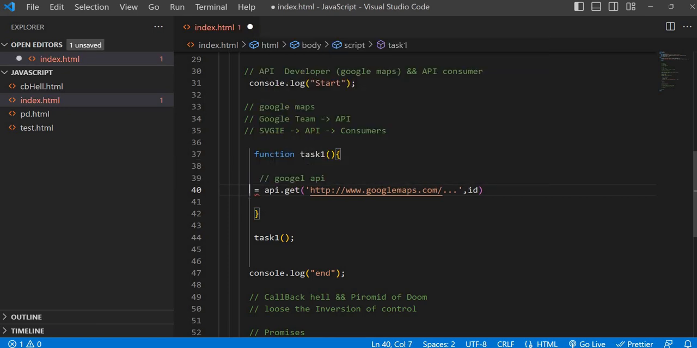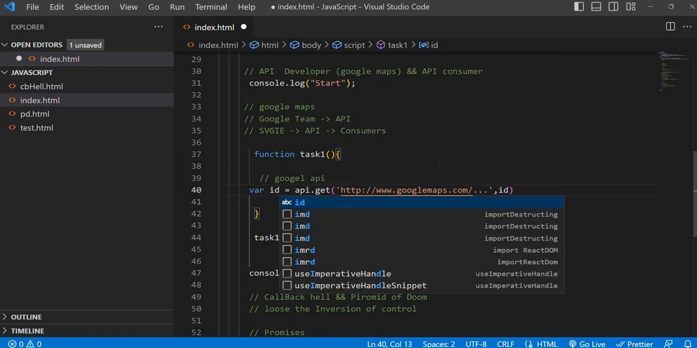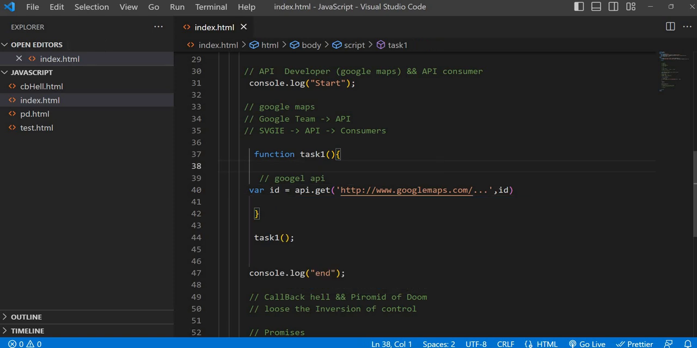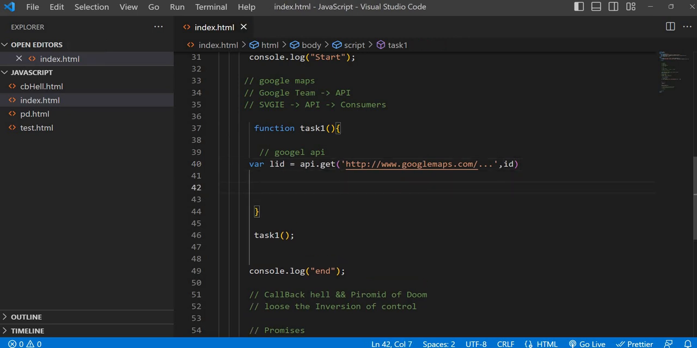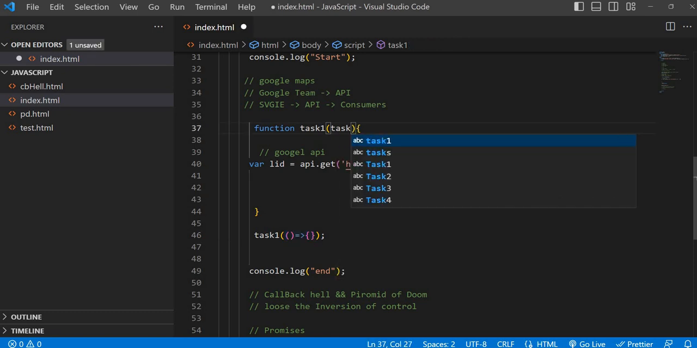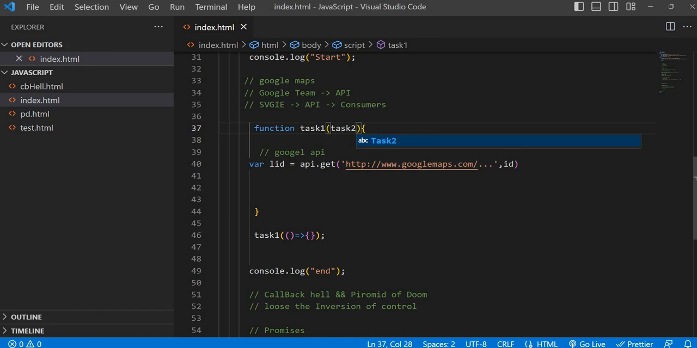Suppose, for example, var ID. That ID is very important, like a product ID, order ID, whatever it is. This is the Google API, so maybe a location ID, location details. Based on that, if you get the location ID, you are going to take some action. For that action, you are passing a callback function. This is like task 2.